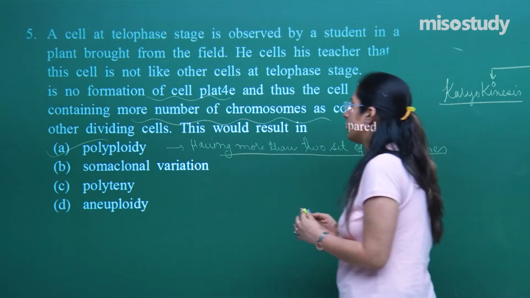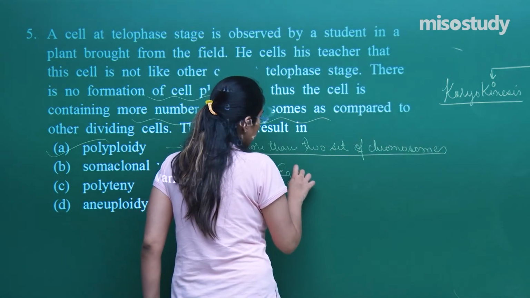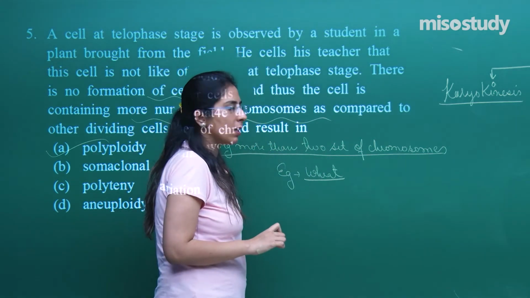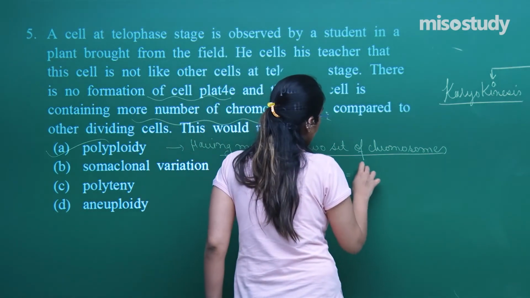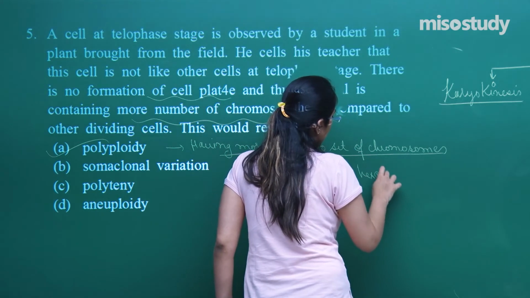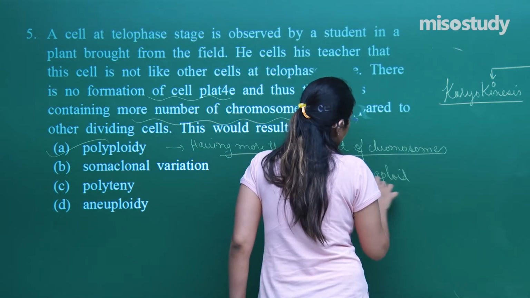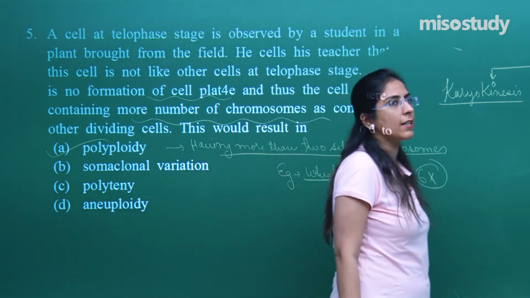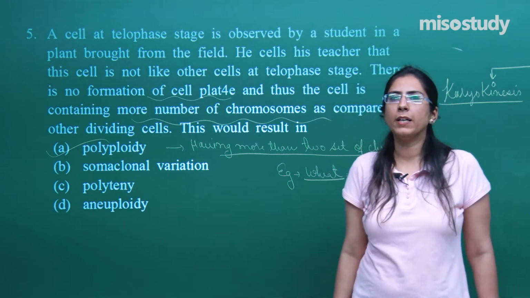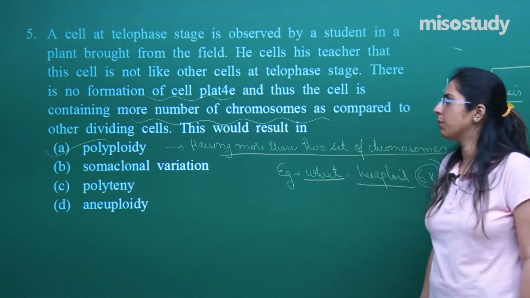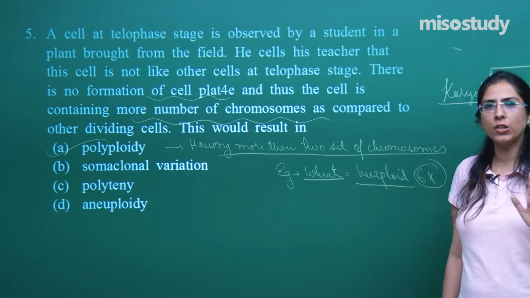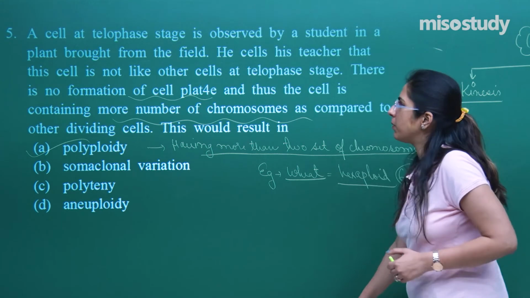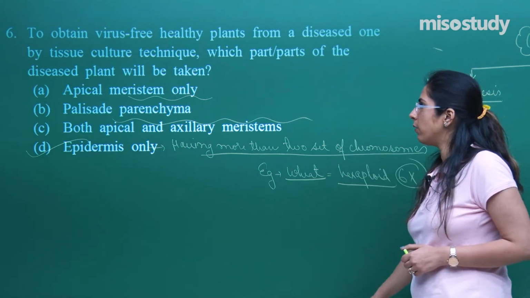Let's talk about the case of wheat. For example, wheat, scientific name Triticum aestivum, in this case we can see that a hexaploid condition is seen, that is 6x or 6n, whatever you want you can write. That is, 6 sets of that particular chromosome are present in wheat, Triticum aestivum. So this was the 5th question. The correct answer is option A, polyploidy. Hope this question is clear to you. Let's talk about the next question.